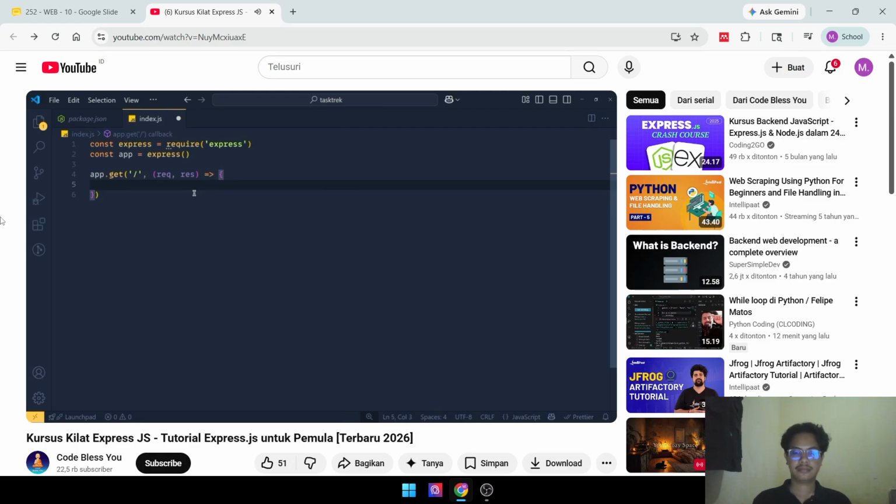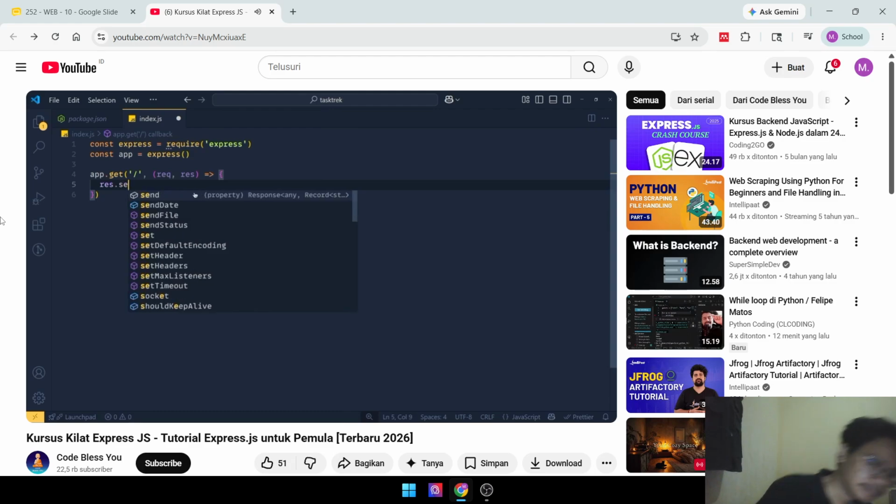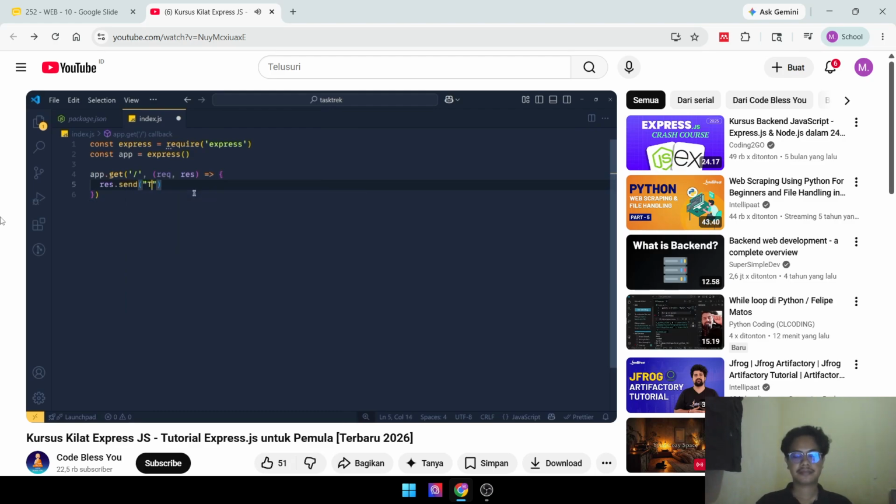For now, we simply return a text: response.send task track project. So when someone sends a GET request on this endpoint, this function will run and then it simply returns this text in response. Simple as that. So by these 2 lines, our Express server is created.